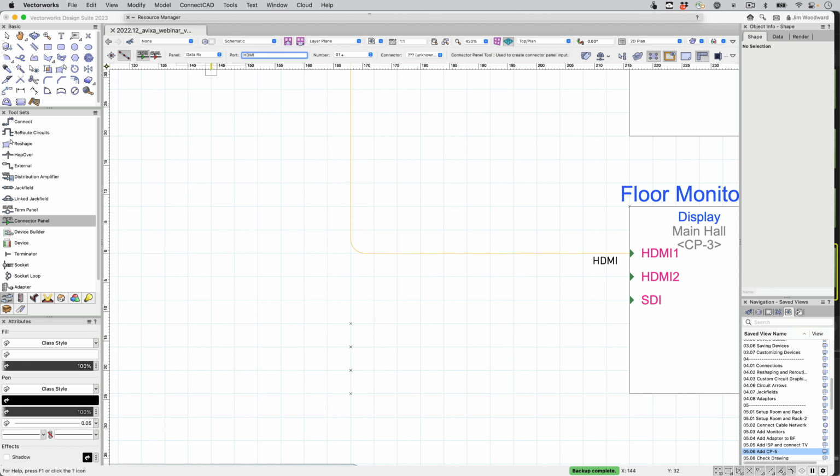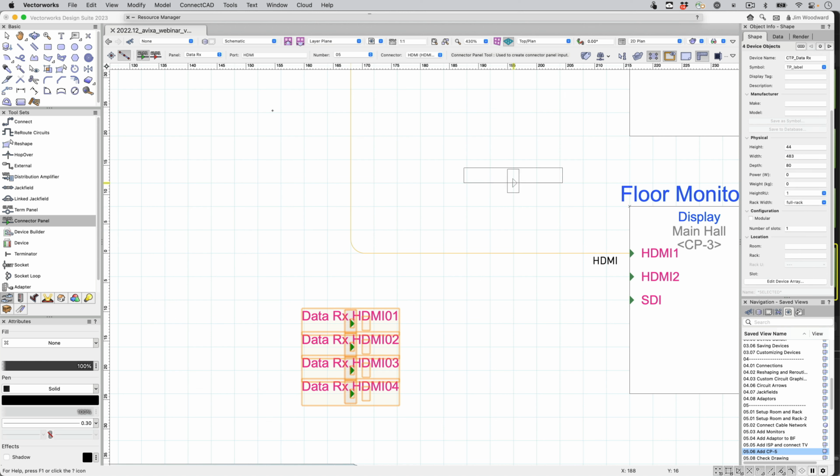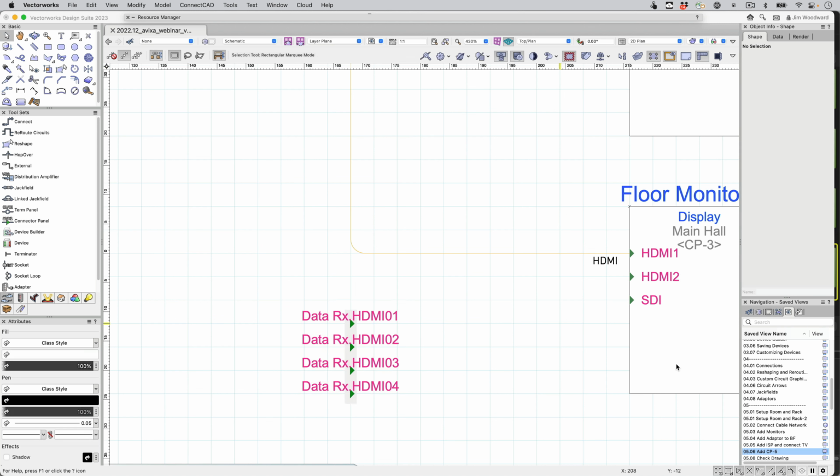We'll start with number 1. And the connector, of course, will be an HDMI. We'll add those. And because it has a prefix of CTP, it's going to play a nice trick when we bring that panel in to get the connectors.